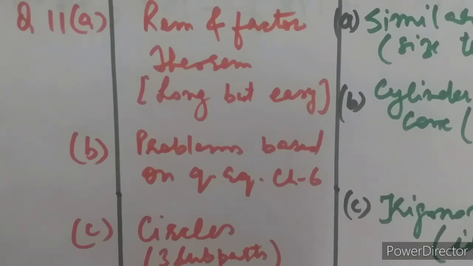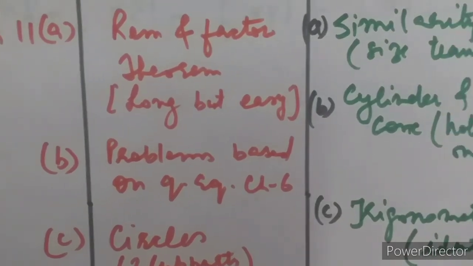Now students, just see how he combines the easier level with the difficult part. If a student chooses this question as question number 11, he will be easily able to do the question from remainder and factor theorem or the question based upon quadratic equation, but there may be a little confusion in that child's mind regarding the question of circles. So this will be the way through which the examiner is going to check your hard work, or the clarity of the things, clarity of content. So an easy part with a little mixture of the difficult part will be provided to you, right?